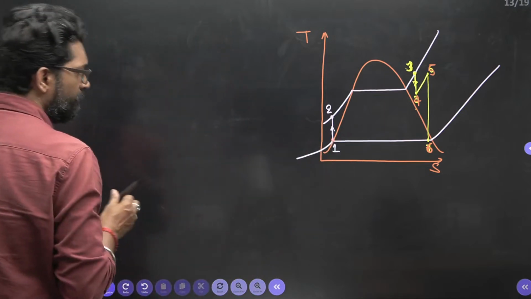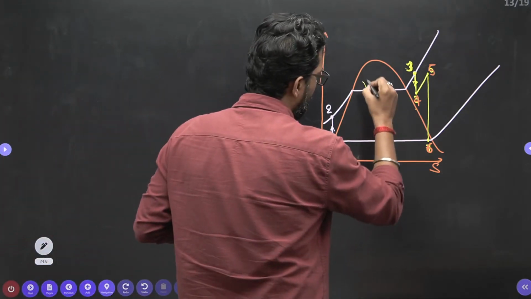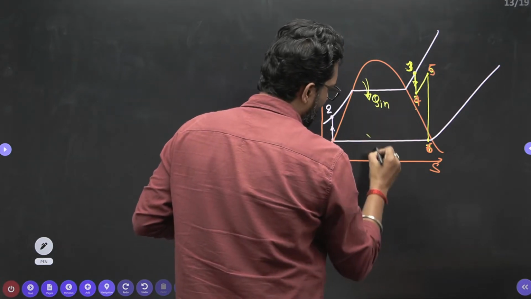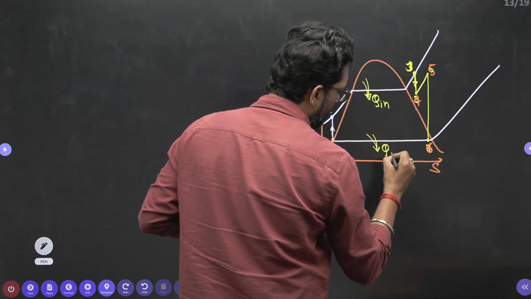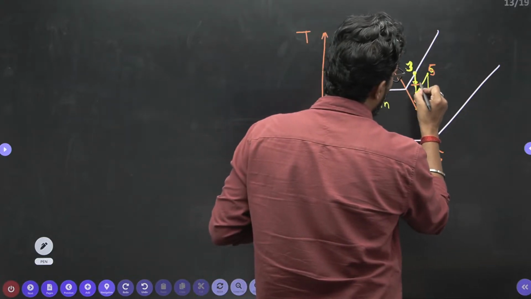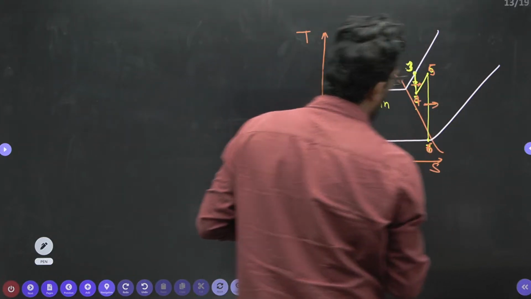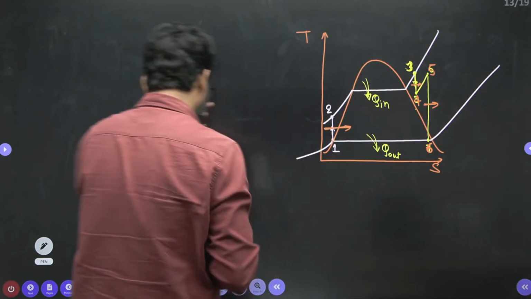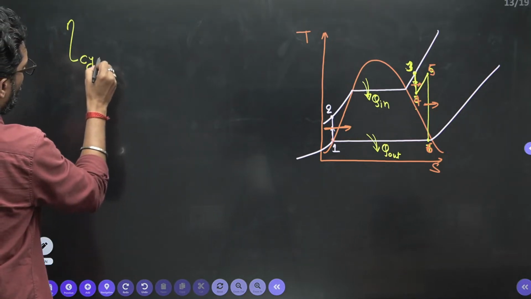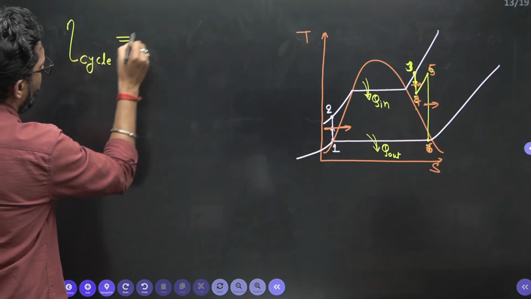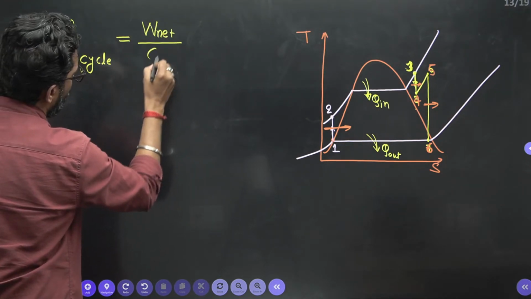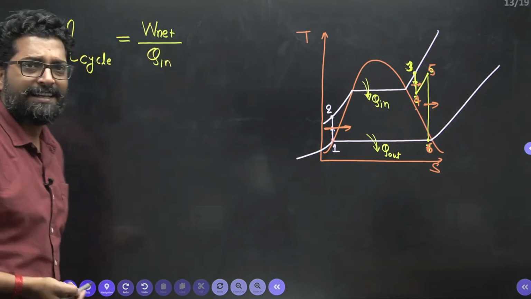Now my dear, here heat supply in the boiler, here heat will reject in the condenser. In this one, there is work out from the high pressure turbine. This is work out in the low pressure turbine. This is the pump work input. So my dear, what is the efficiency of the cycle? Net output by heat supply, yes or not? Net output by heat supply, you know that.